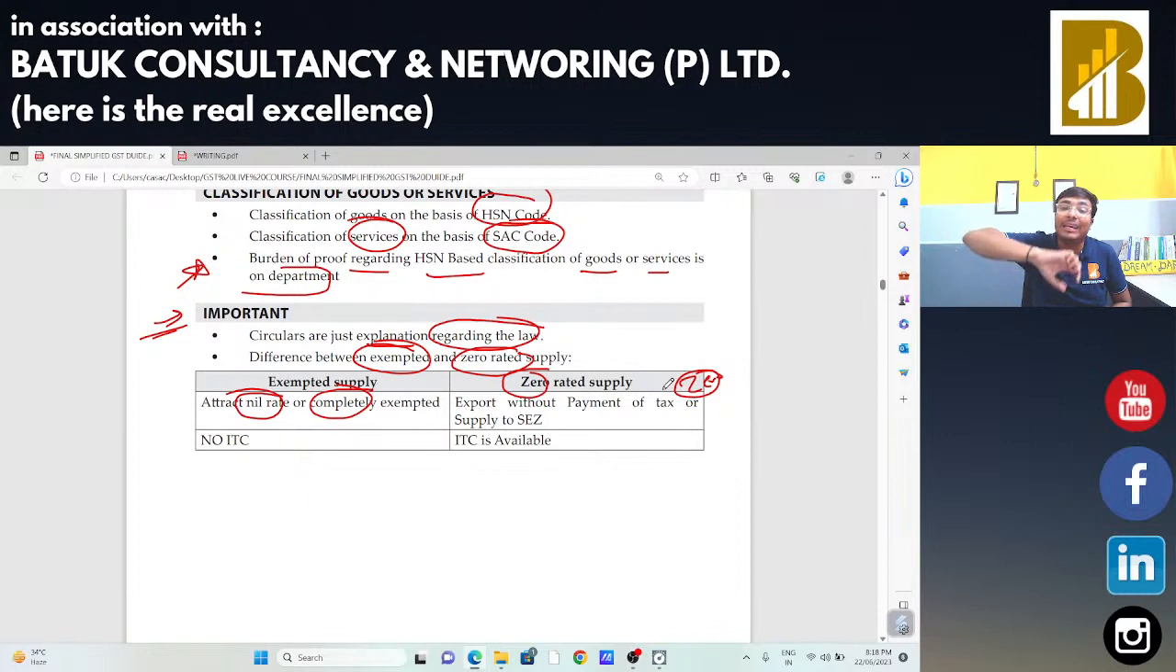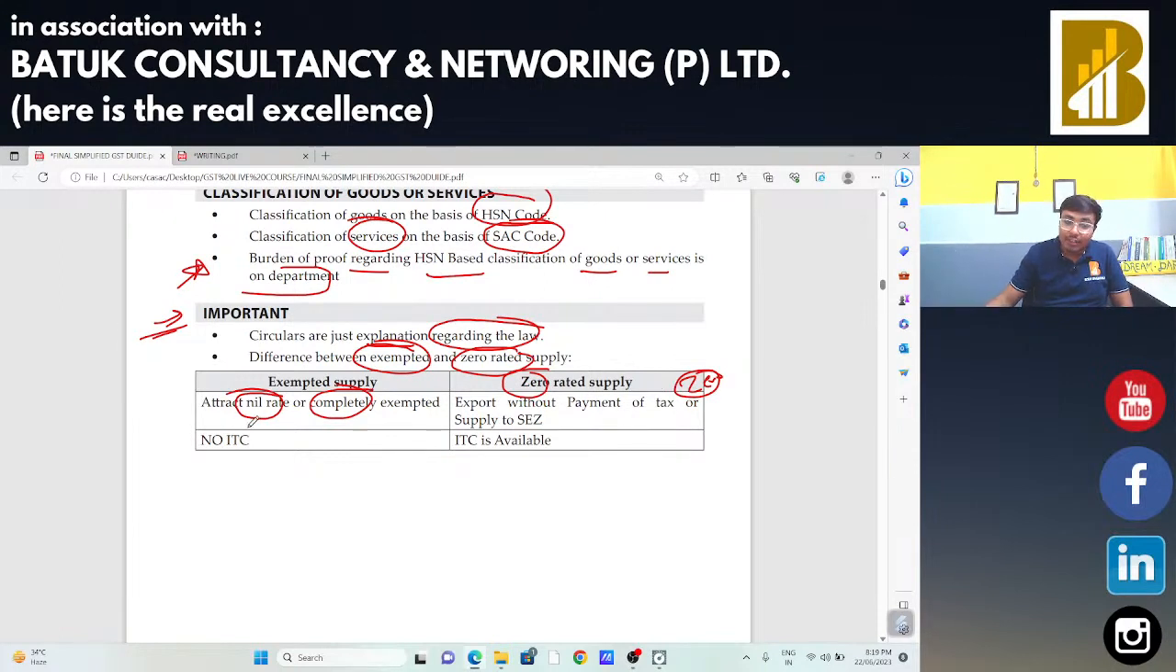Whenever we are going to make any export, in that case we say that this particular supply is zero rated supply. What is the reason behind giving this rate? If it were not zero rate, if it were nil rate, in that case we are not eligible to claim the refund on the inward supply. And in case of zero rated supply, there is a rate which is 0%. So someone is eligible for taking the refund.